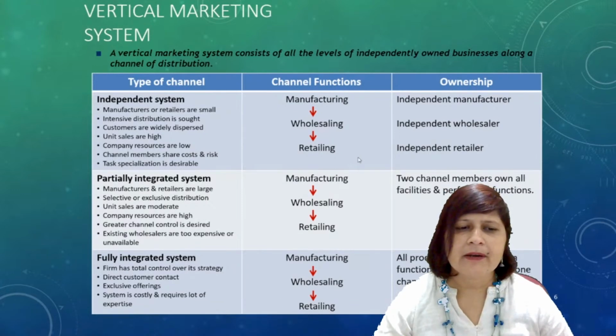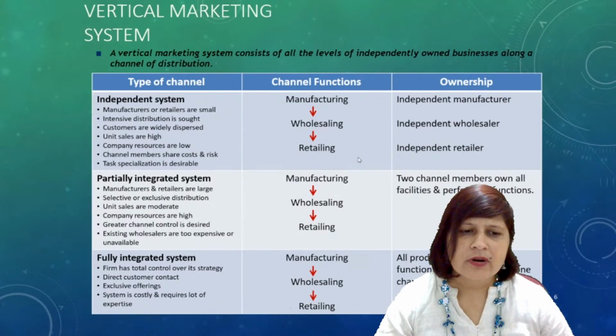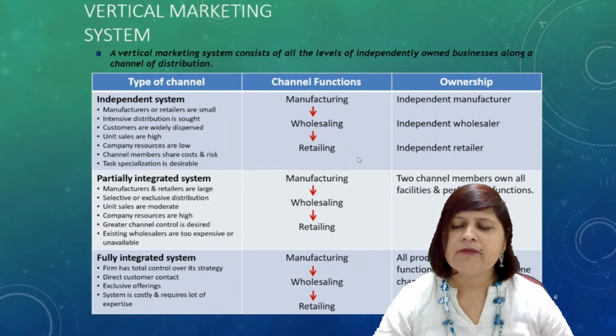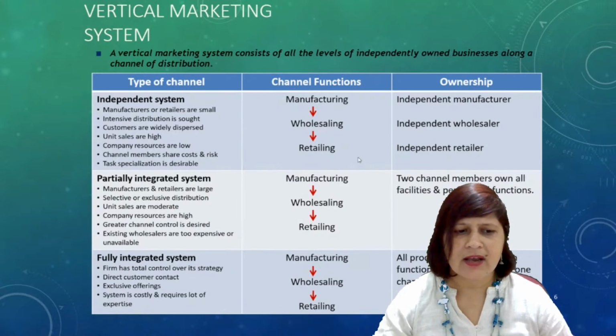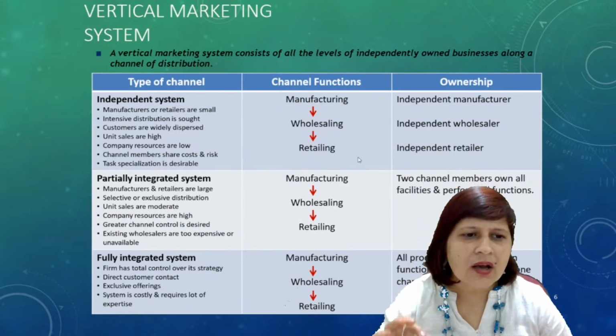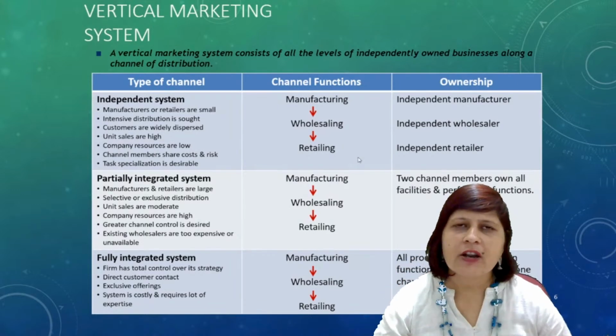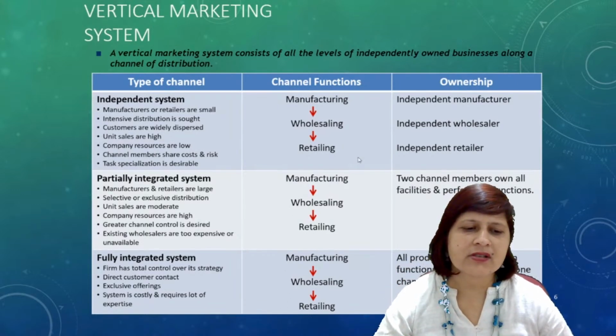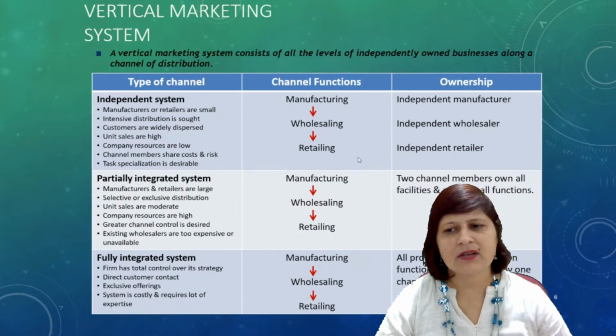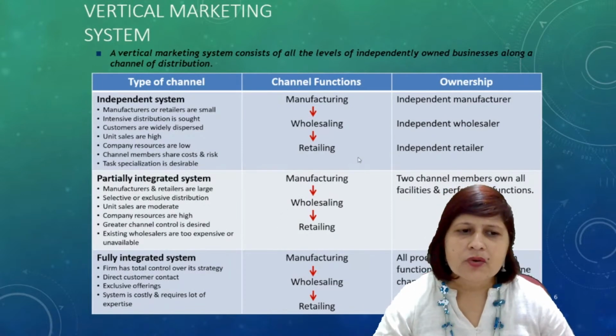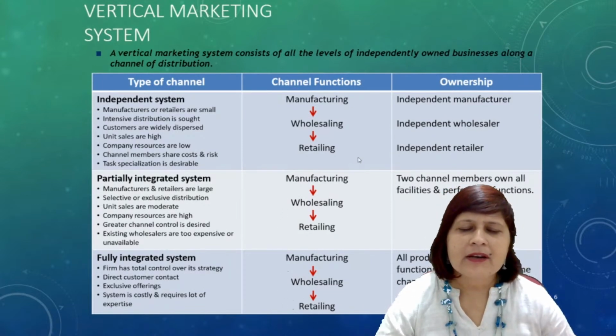Right, independent system: manufacturers or retailers are small. Intensive distribution is sought. Customers are widely dispersed. Unit sales are high. Company resources are low. And channel members share costs and risk. Task specialization is desirable. So, what is the independent system?